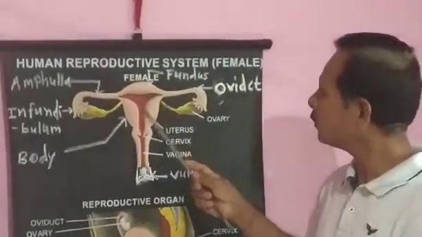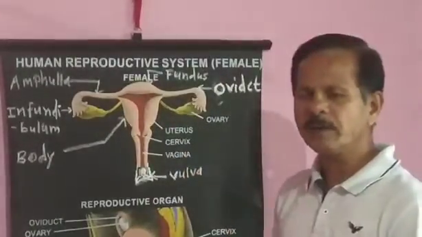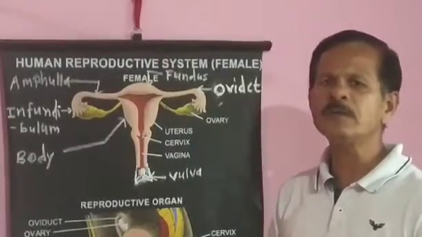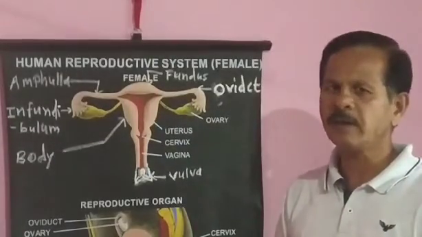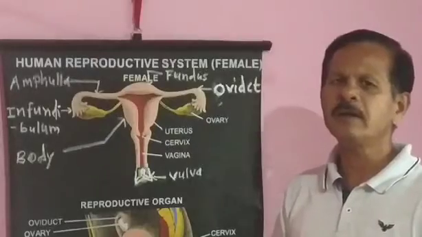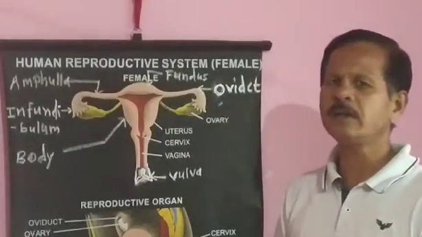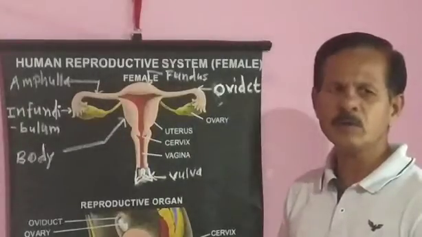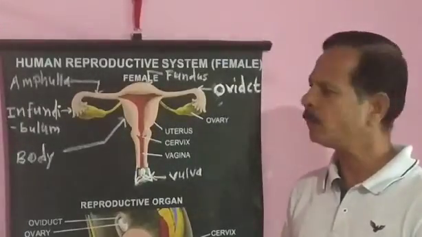The innermost layer is called endometrium. Its thickness regularly undergoes changes during the menstrual cycle, and it is rich in blood supply and contains many uterine glands. It nourishes the developing embryo and also protects the embryo.